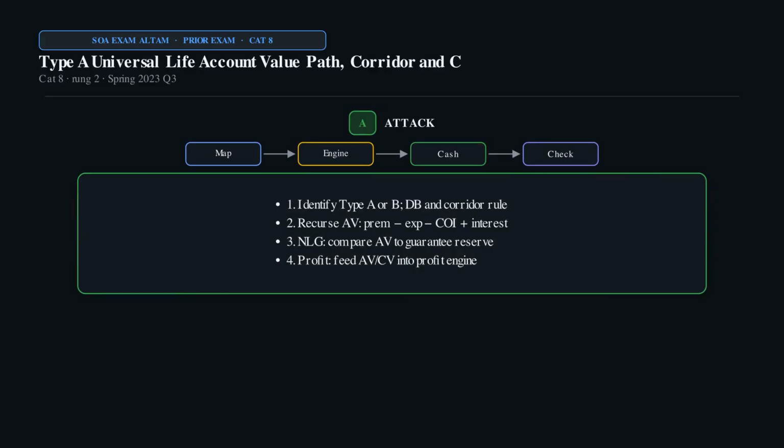Attack with the Category 8 checklist. Step 1. Identify type A or B, DB, and corridor rule. Step 2. Recurse AV: prem minus exp minus COI plus interest. Step 3. NLG, compare AV to guarantee reserve. Step 4. Profit, feed AV/CV into profit engine.